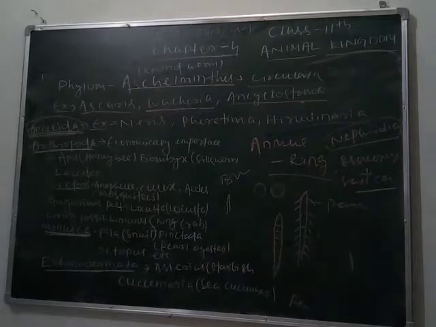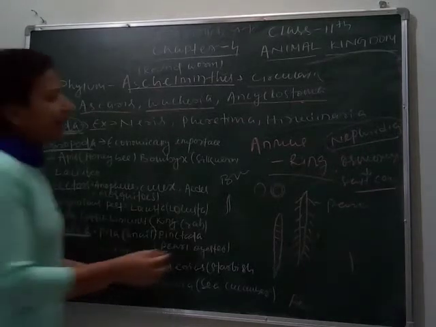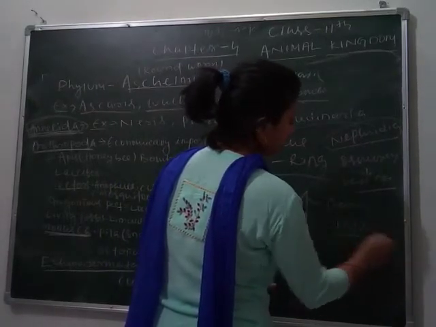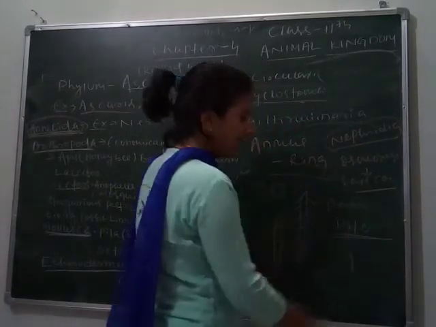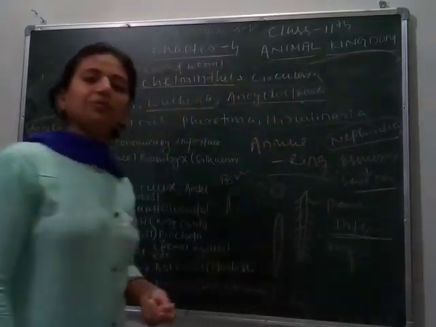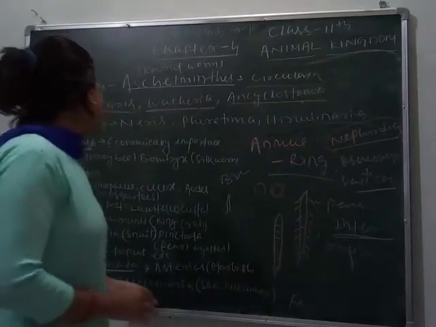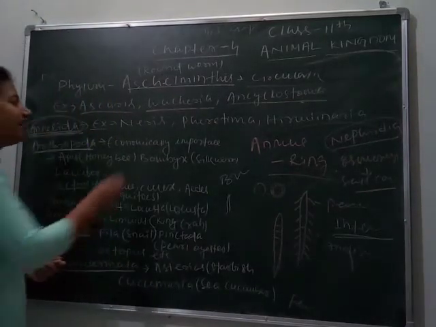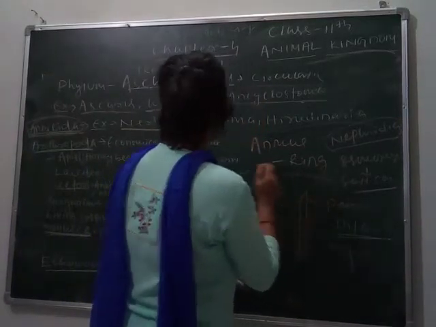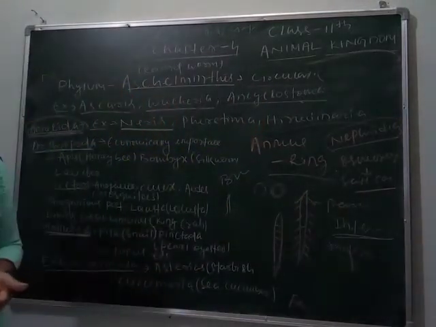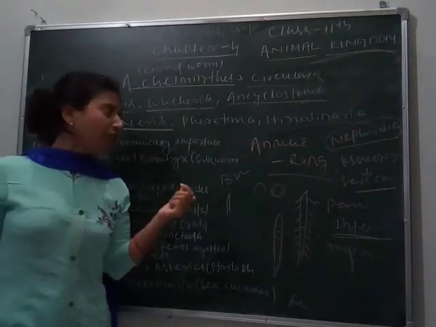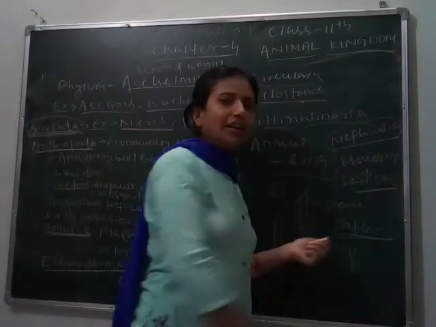Their reproduction is internal, and development is indirect. Internal means fertilization is internal. Indirect means through a larval stage, but some species develop directly. Examples of this phylum are Nereis, which I have already told you has parapodia and is aquatic. Then Pheretima, which is the Indian earthworm, another is Lumbricus, and this is Hirudinaria, which is called leech.